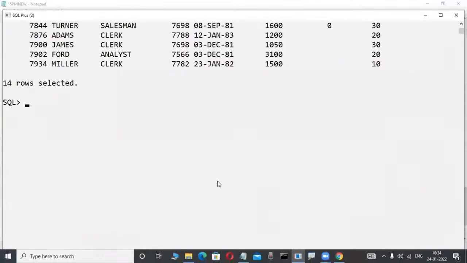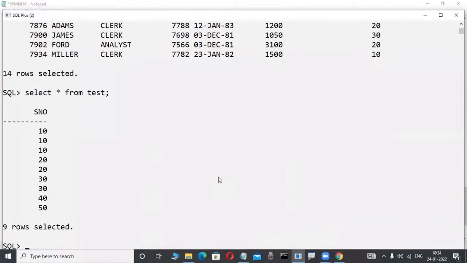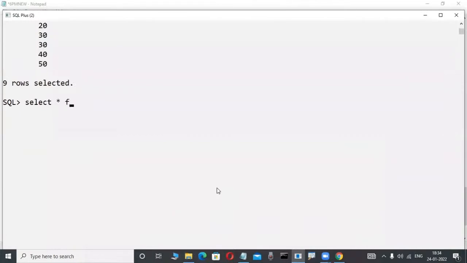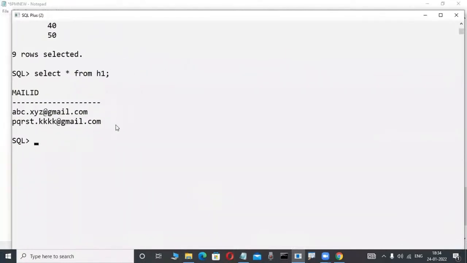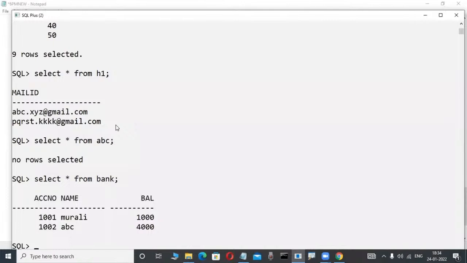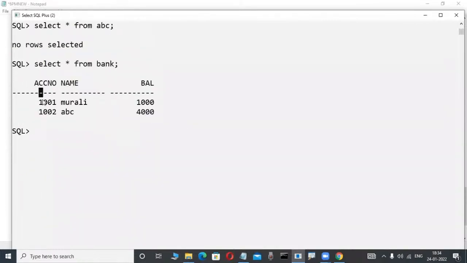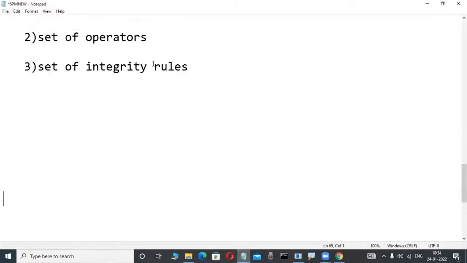Is a single value available or not? Any table you observe, a single value is there. Observe, a single value in every cell. In my project, so many tables are there. For example, in our class, is a single value available or not? Mail IDs I'm storing like this, single value. Anywhere, in every table, single values are available. Every cell has an atomic value. Then only can we operate, otherwise impossible. Okay, understood? It is based on a set of rules.